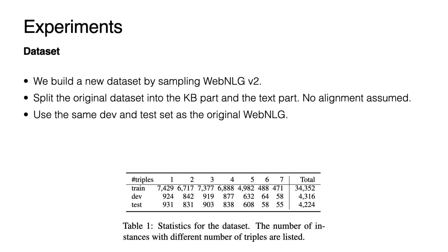We adopt the WebNLG v2 dataset. It samples KB triples from DBpedia and annotates corresponding text by crowdsourcing. We split the original dataset into a KB part and a text part. We do not assume any alignment between them. This table shows the statistics of instances with different numbers of triples.